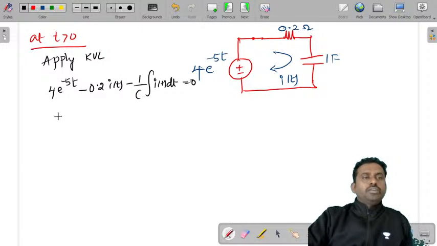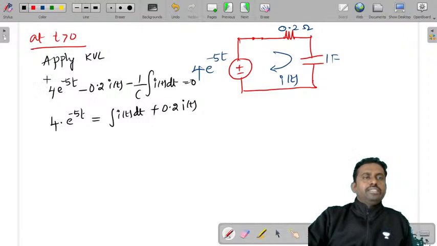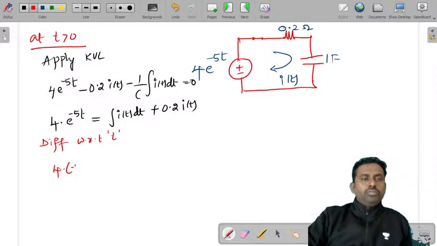1 by C value is 1. So you can write 4 into e power minus 5t is equal to integral I of t dt plus 0.2 I of t. So this is an integral equation. Differentiate with respect to t. You'll get 4 into minus 5 into e power minus 5t, since the differentiation of e power minus at is minus a into e power minus at.